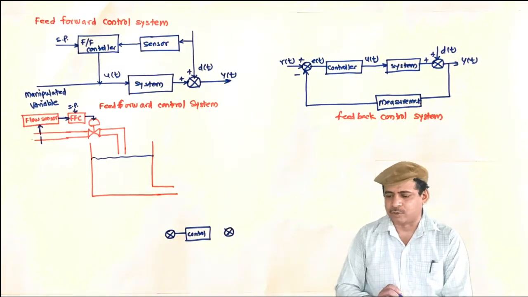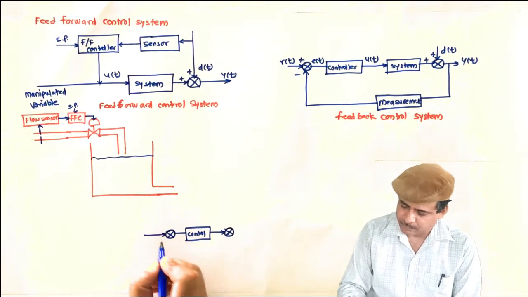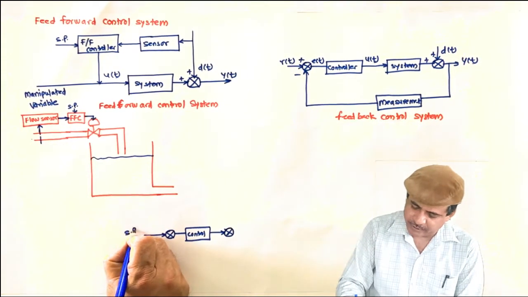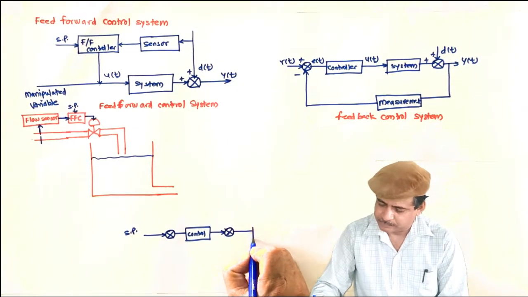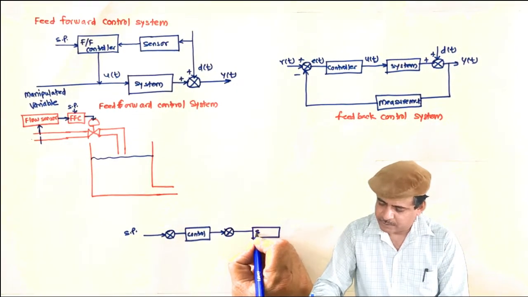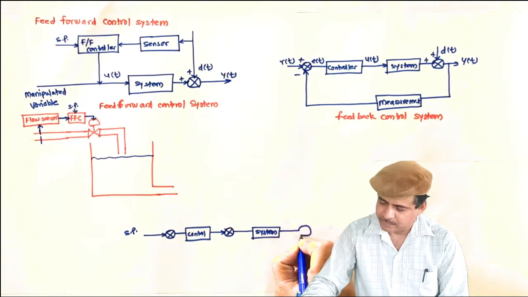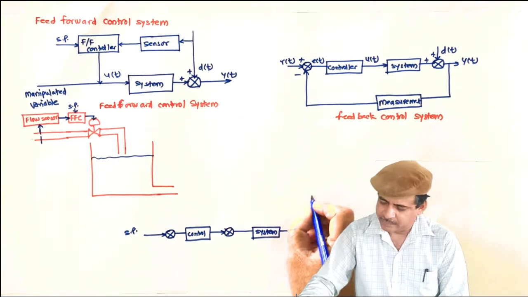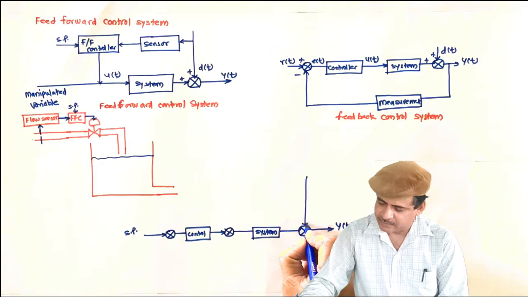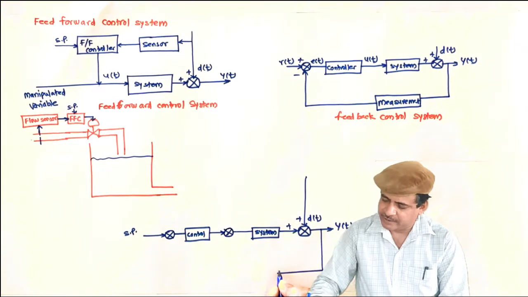This is feedback control. Here I have applied the set point. Then there is a system. Output y of t. Let this be the disturbance d of t, which is added to the system. And I am measuring this output.